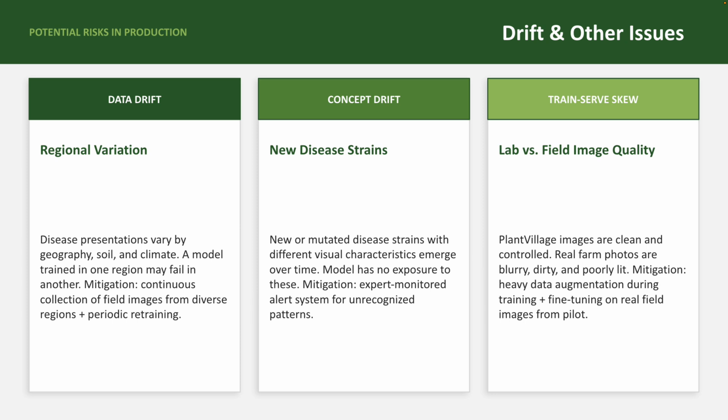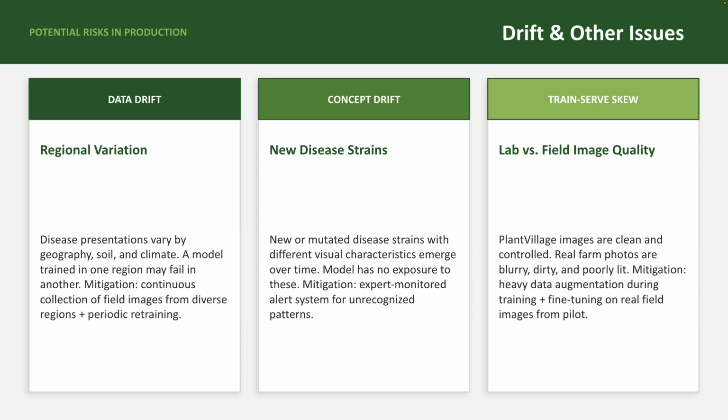New crop diseases or new strains of existing diseases can emerge over time. For example, a new fungal strain with slightly different visual characteristics. The model would have no exposure to these new disease presentations and would misclassify them, potentially recommending entirely wrong treatments.